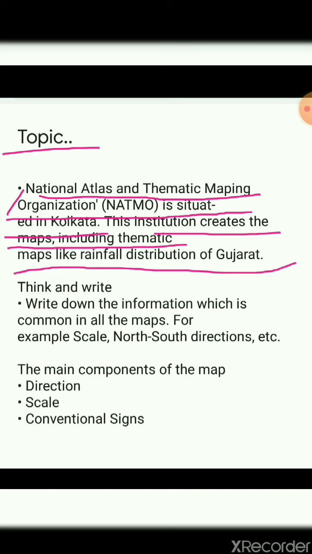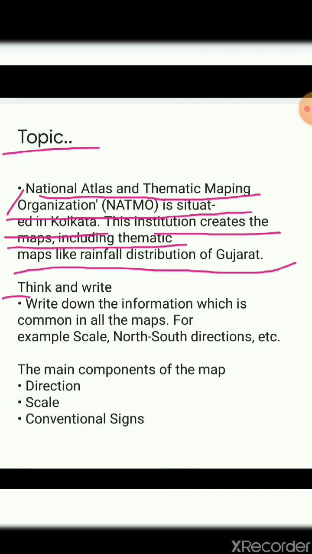I explained to you in the first part that a map is not only about state, city, capital, this and that. A map shows us everything, even the weather condition, the climatic condition, even what type of temperature there has been. Everything can be known by a map, and that has been done by the National Atlas and Thematic Mapping.